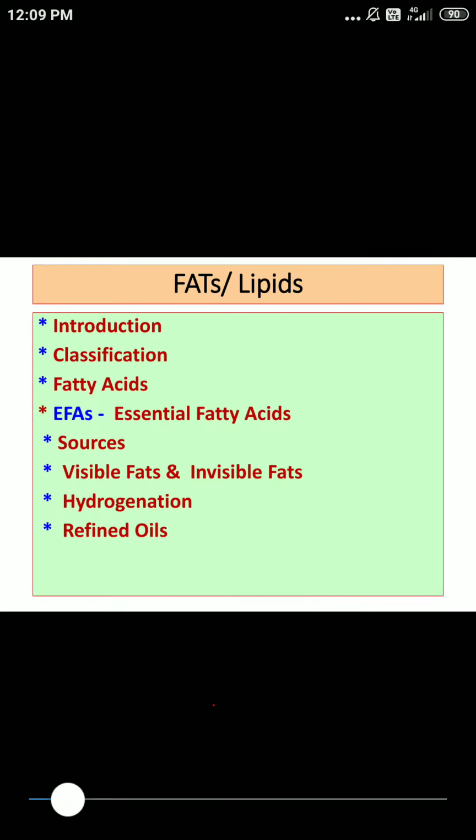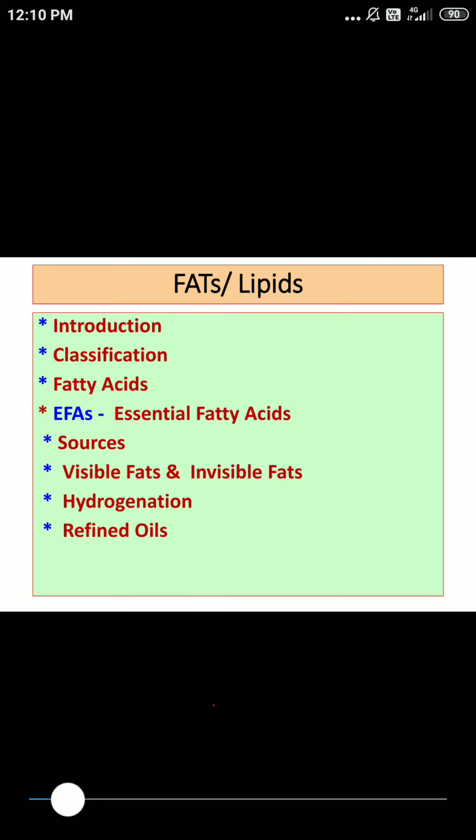In the process of hydrogenation, vanaspati or vegetable ghee is manufactured from vegetable oils. Two important things we said. One is a change in physical state: vegetable oils are liquid, which get converted into solid or semi-solid vanaspati or vegetable ghee. Another change occurs in relation to fatty acids. Vegetable oils are rich in polyunsaturated fatty acids, and they get converted into saturated fatty acids.